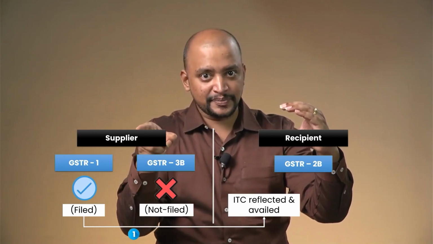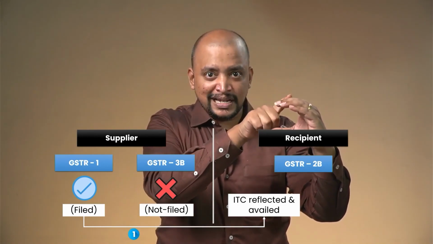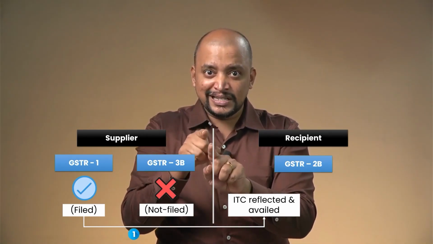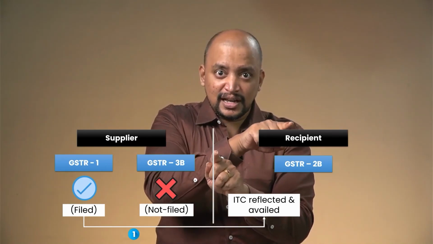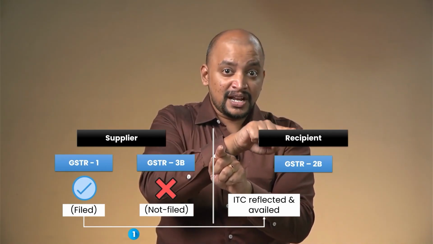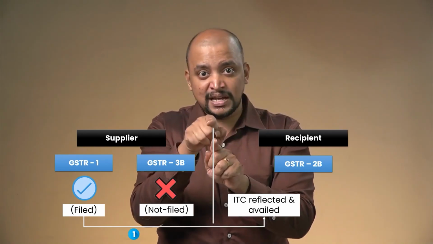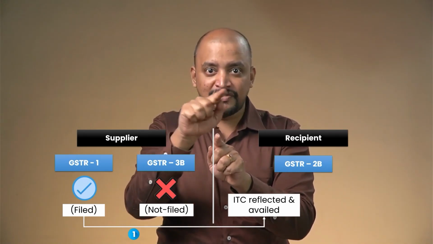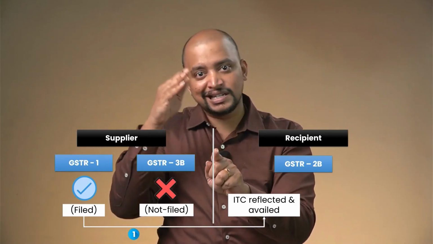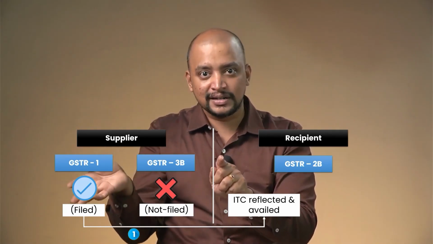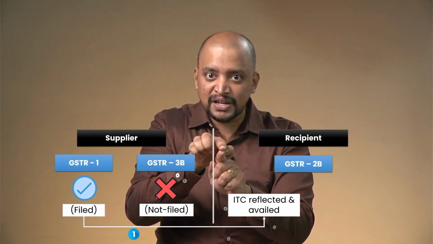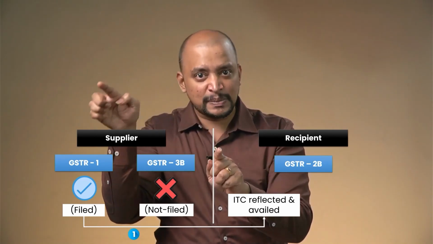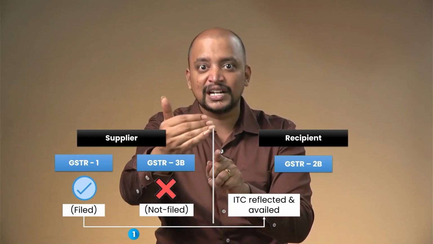You took the ITC. Okay. Now, supplier has not filed GSTR 3B. Which means when I file GSTR 1, I don't have to pay the tax. When I need to file 3B, I have to pay the tax. So, I don't want to pay the tax, so I have not filed 3B. First month. Of course, in the second month I cannot file GSTR 1. That is always there. Without filing 3B of the previous month, I cannot file the GSTR 1 of the subsequent month. That's okay. But for the first month, we will try to understand.